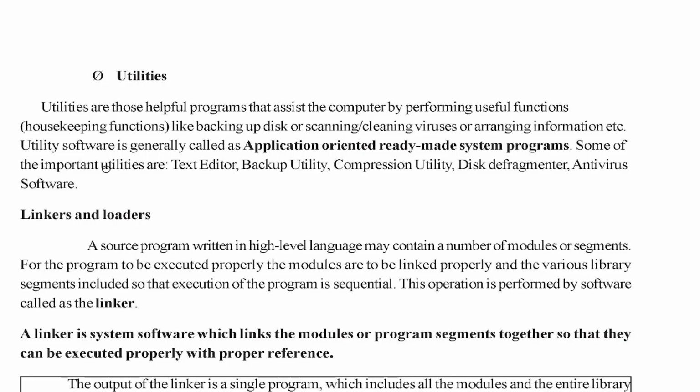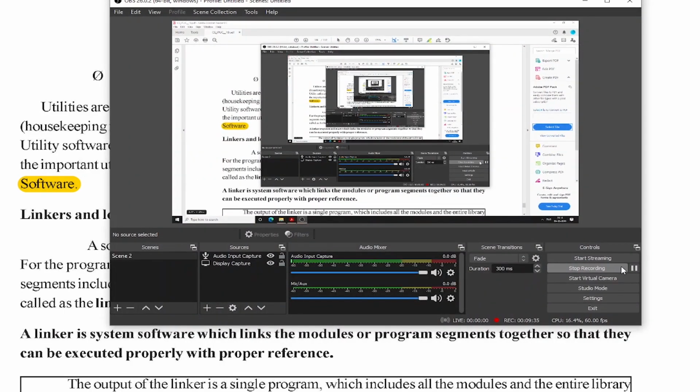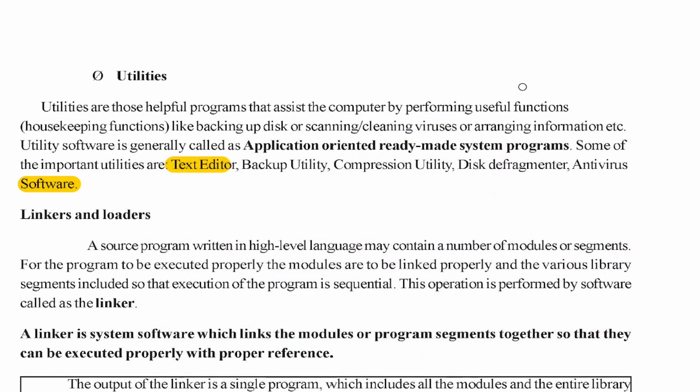So utility software is generally called an application-oriented ready-made system program. Some of the important utilities are text editor, backup utility, compression utility, disk defragmenter, and antivirus software. So I was talking about the utilities, normally like housekeeping.